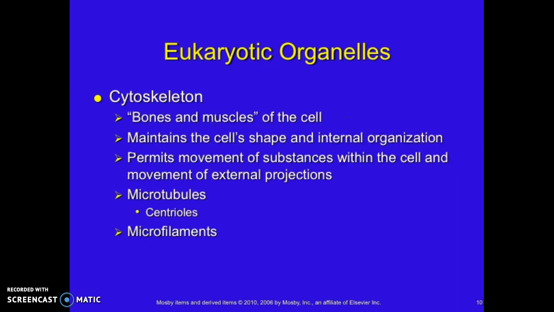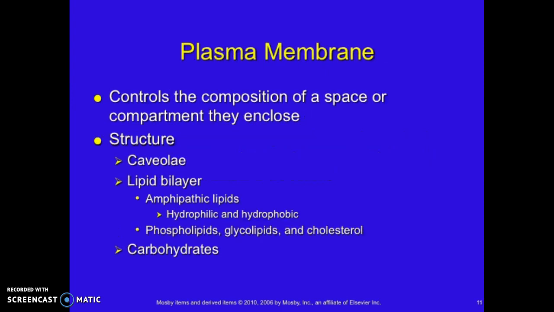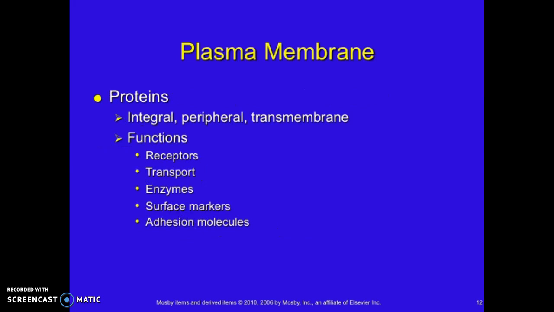The cytoskeleton of a eukaryotic cell is made up of microtubules, centrioles, and microfilaments and acts as the bones and muscles of the cell. The plasma membrane controls the composition of the cell and is made up of different structures such as the caveolae, lipid bilayer, and carbohydrates. Proteins within the plasma membrane have many different functions, such as receptors, transport, enzymes, surface markers, and adhesion molecules.